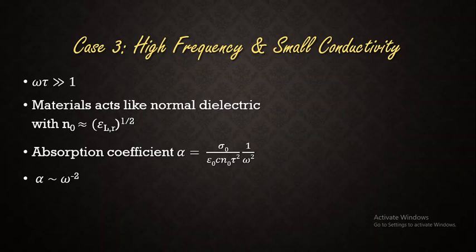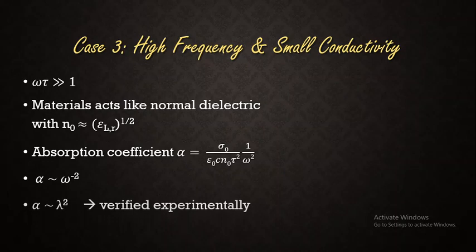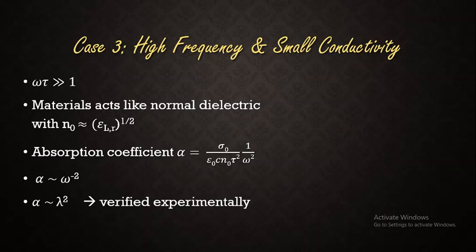And omega is inversely proportional to wavelength because omega is frequency and wavelength is the reciprocal of it. So we say that alpha is proportional to, or varies as, the square of the wavelength, and the result from these equations should be calculated or verified experimentally also.